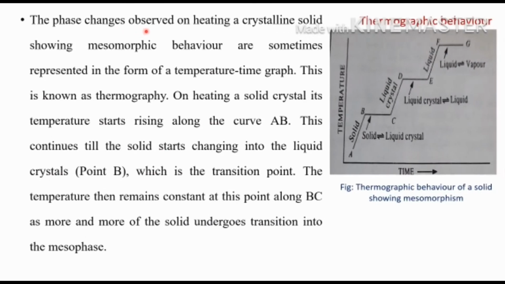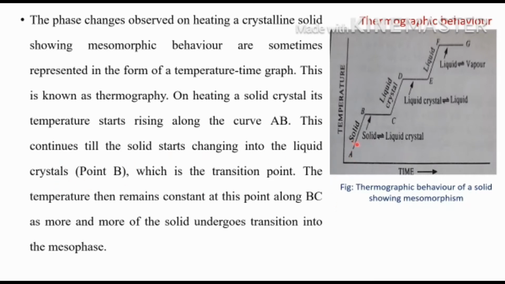The phase changes observed on heating a crystalline solid showing mesomorphic behavior are sometimes represented in the form of a temperature-time graph. This graph is known as thermography. First we take the solid, then we heat it. On heating a solid crystal, its temperature starts rising along the curve AB. As the temperature increases from A to B, the solid changes into liquid crystal. This continues till the solid starts changing into the liquid crystal.